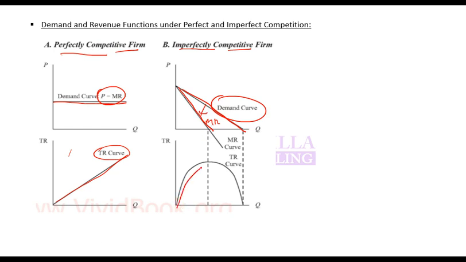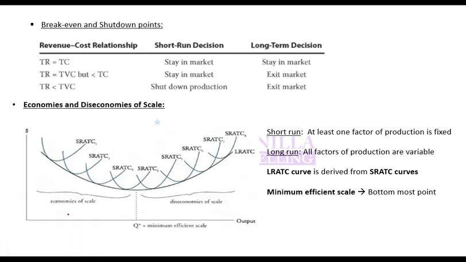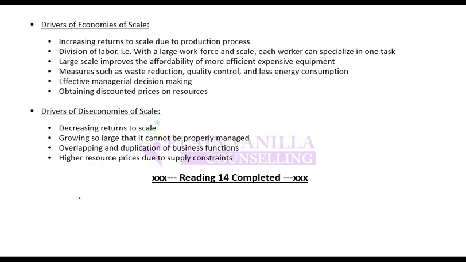And your total revenue curve is like a bell-shaped curve in which total revenue increases as long as price is decreasing and demand is elastic. But beyond this point, demand becomes inelastic and total revenue decreases if your price decreases. Something which we have discussed early.